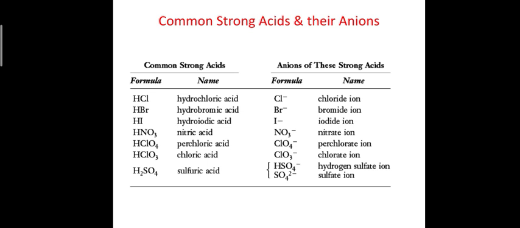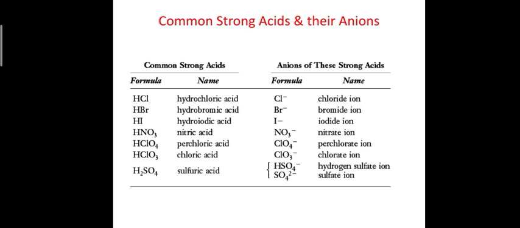Some common strong acids. Strong acids are those which can yield as much hydrogen ion as possible. And weak acids are those which do not evolve much hydrogen ion. Generally, nitric acid, perchloric acid, sulfuric acid and hydrobromic acid are strong acids.